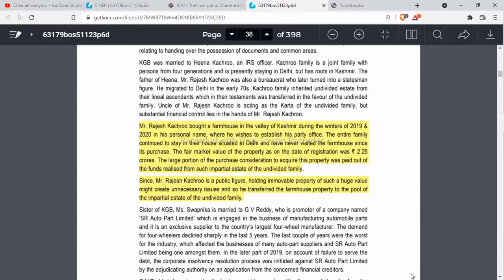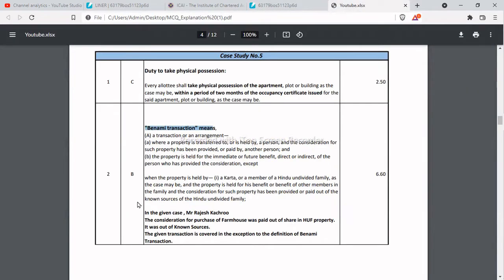Okay, so if we apply the definition of Benami transactions, we can see that the consideration for the acquisition of the farmhouse was paid out of the known sources of HUF, but the property was registered in the individual capacity of Mr. Rajesh Kachru. But since it is covered in this definition, exception to the definition of Benami transaction, it will not